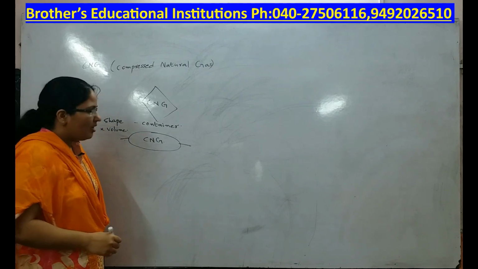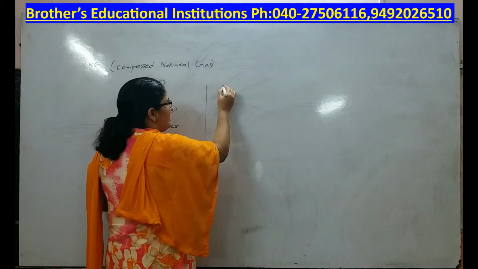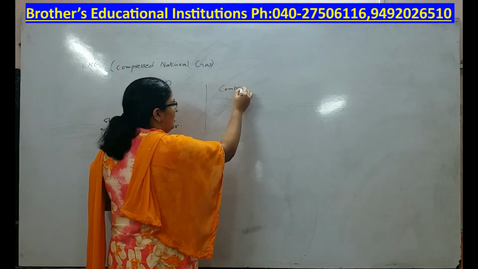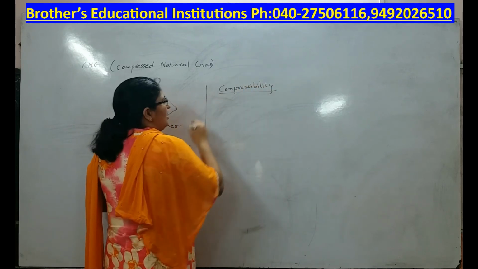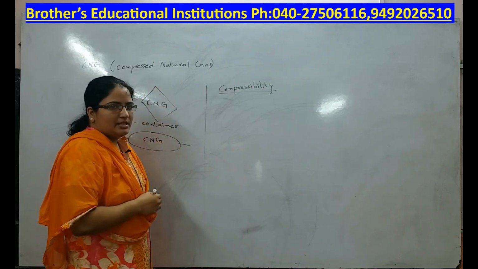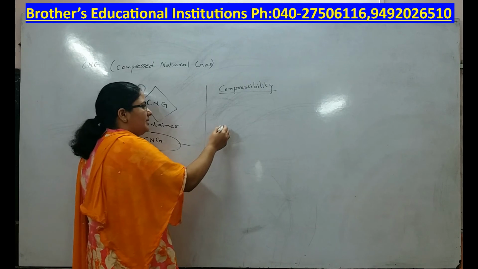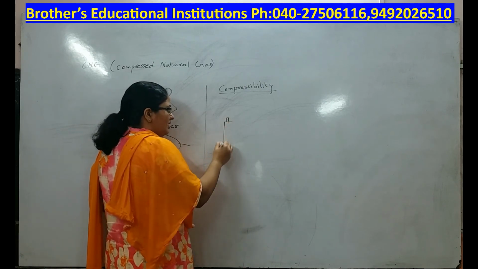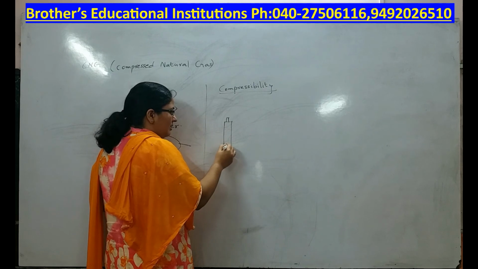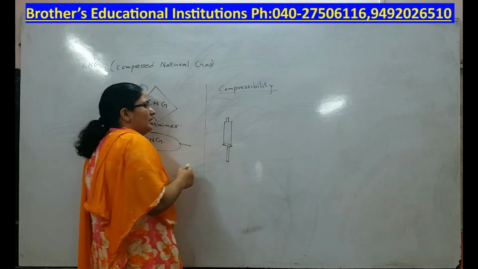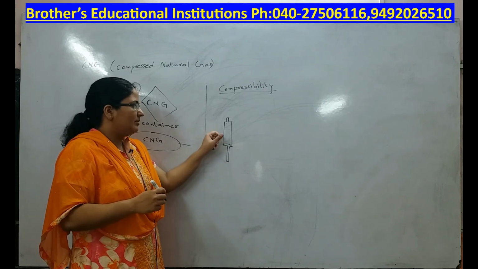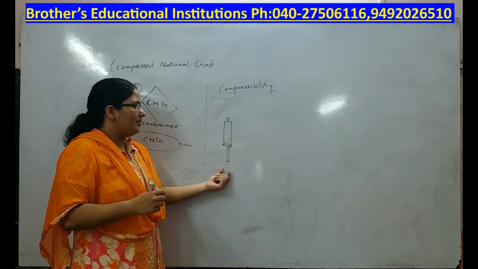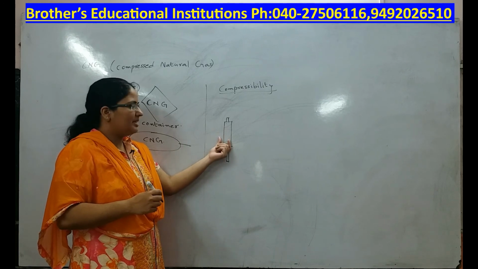Now our very next topic is compressibility. What is the next topic? Compressibility. Now let us see what this compressibility is. For this you need to take an empty syringe. Now what you do with this empty syringe is you take this piston backward. What will happen? All the air will come inside.